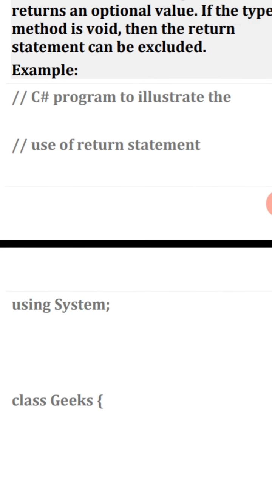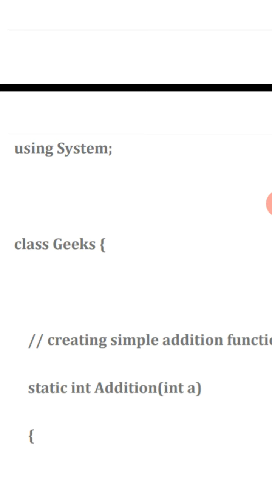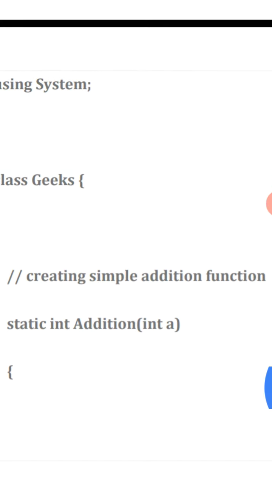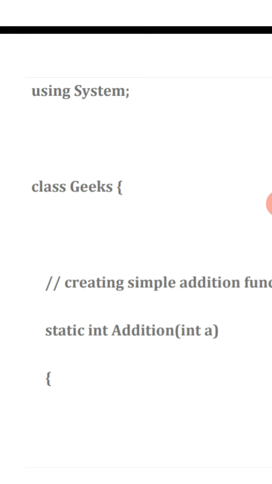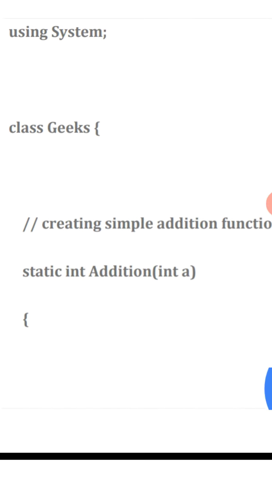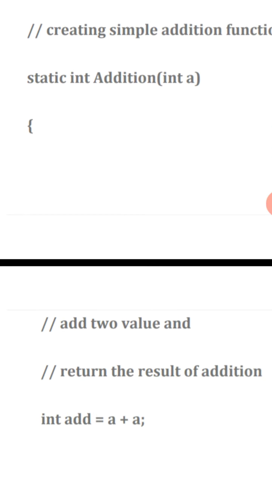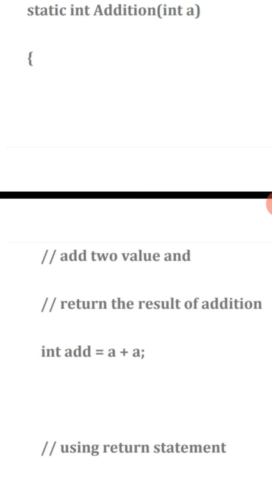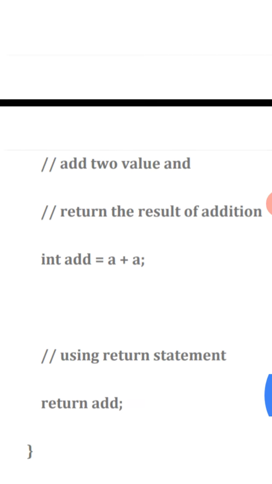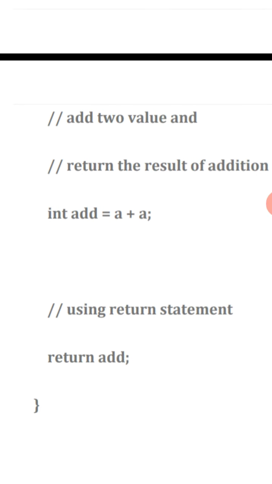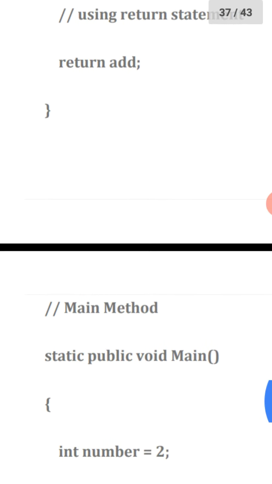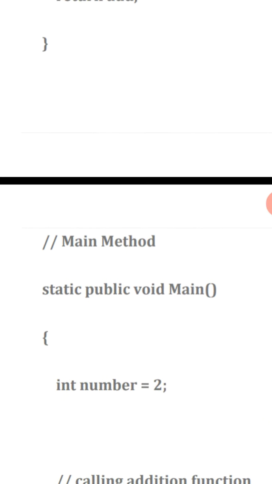Using System; class Geeks. See the first, creating a simple addition function. Static int Addition in brackets int a. Addition is the function. In comment, add two values. Then next, return the result of addition. Int add is equal to a plus a. In comment, using return statement. Return add.